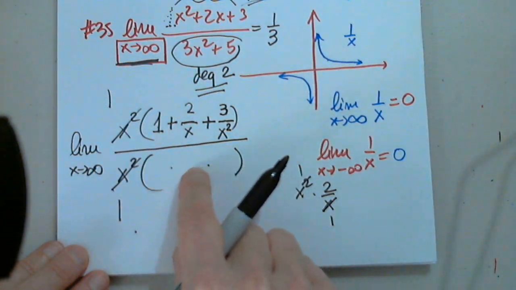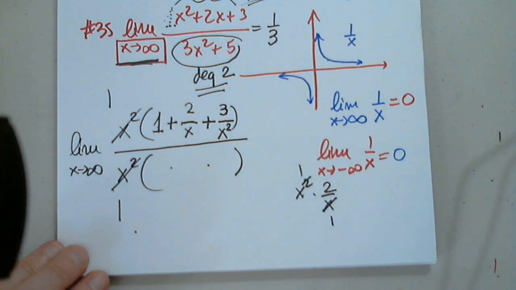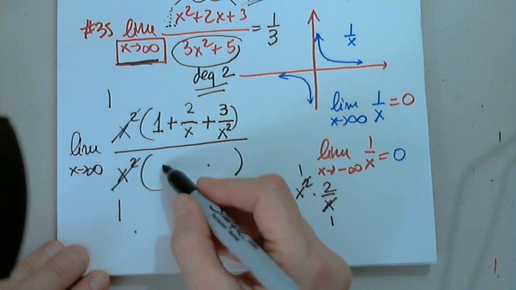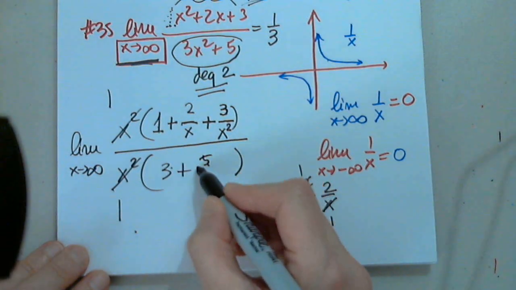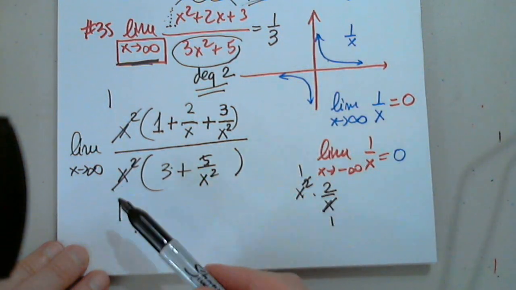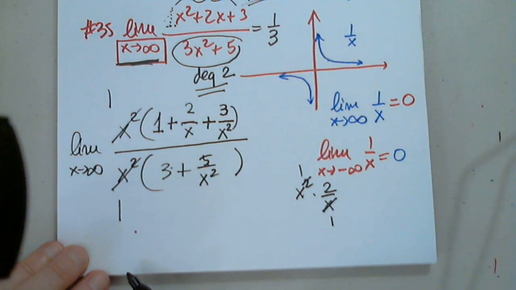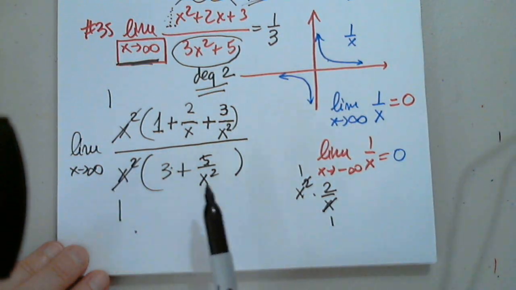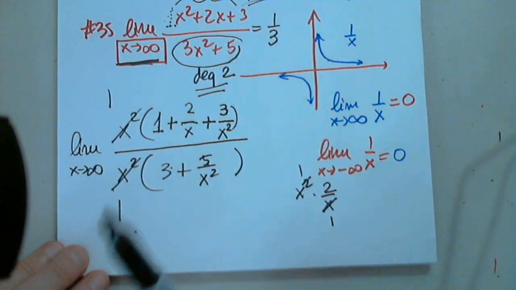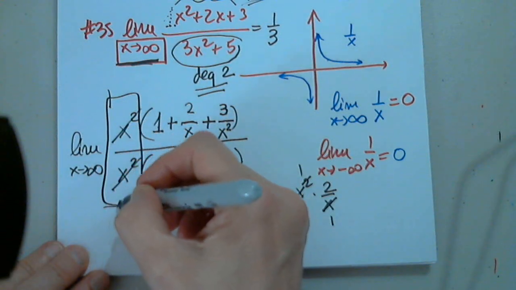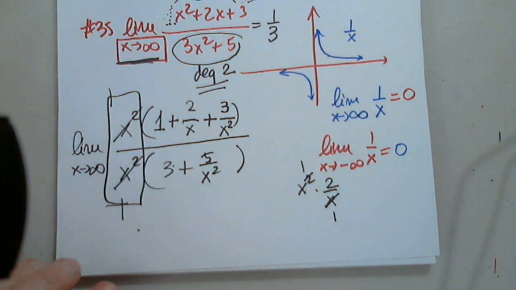Can anyone try the denominator? Would it be 3 plus 5 over x squared? Brilliant, of course. Who was that? X squared times 3 is 3x squared. And x squared simplifies with x squared, and I get the 5. This was the whole purpose, to eliminate this. Okay, it's gone.